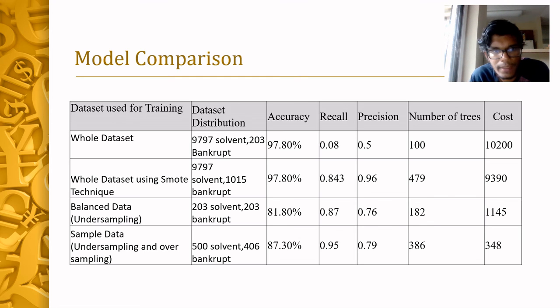This is the model comparison. For all the different types of sampling techniques we have used, you can see the results here. For the final model which we built, the recall rate is at its highest, since our aim was to reduce the number of false negatives, and it also has the least cost.